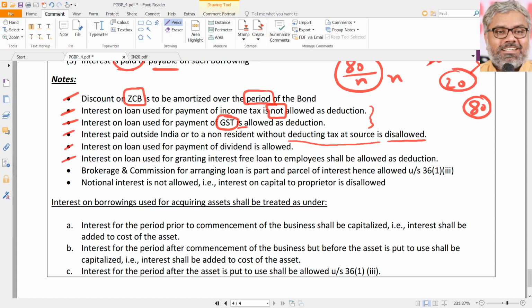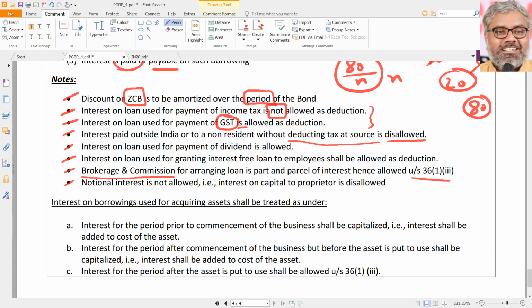Interest on loan used for granting interest-free loans to employees. So company is taking loan and it is paying interest. In turn, what it is doing with that money, it is giving interest-free loans to its own employees. Should it be allowed as deduction? Court said yes, it should be allowed as deduction. Brokerage and commission for arranging loan is part and parcel of interest. So that also should be treated as interest. Arrangement fees you can call it. That is also allowed as deduction under this section 36(1)(3).